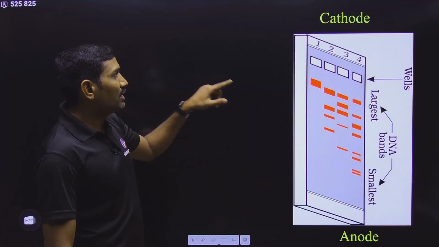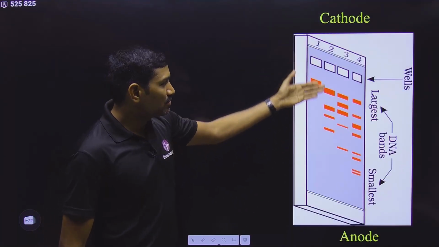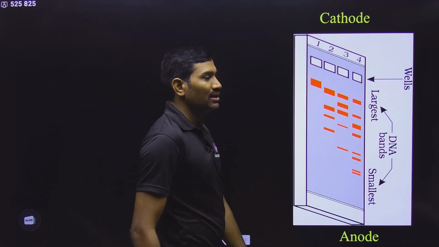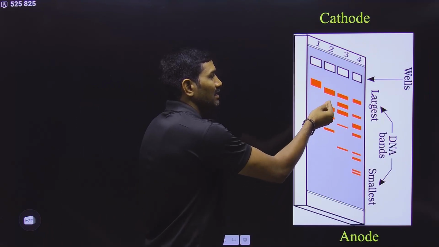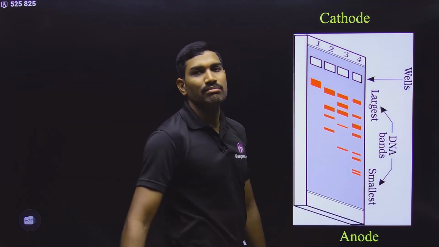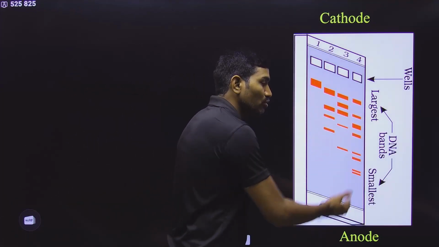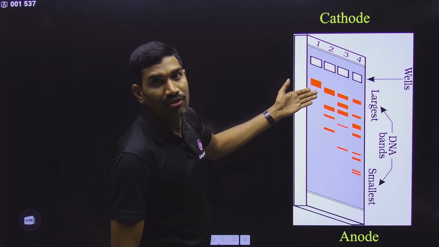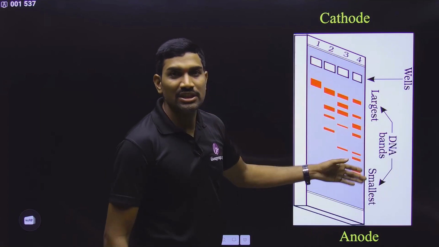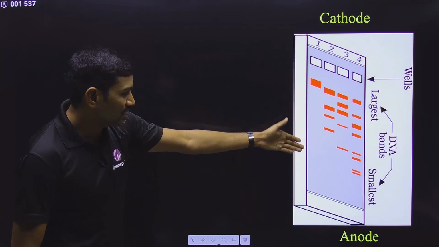Please remember. And now we are talking about the gel elution. Before going to this, this is the NCERT diagram. So this is the undigested sample. It has the complete DNA. This one is partially digested, so some bands are there. This is a little bit more digested, so more bands are there. This is completely digested, so the maximum number of bands we are observing here. So in this way, agarose gel electrophoresis is also used to know whether digestion of DNA has happened or not, or if it is happening, at what stage it is. All these things we can easily know with the help of agarose gel electrophoresis. Clear? This is what the diagram is.